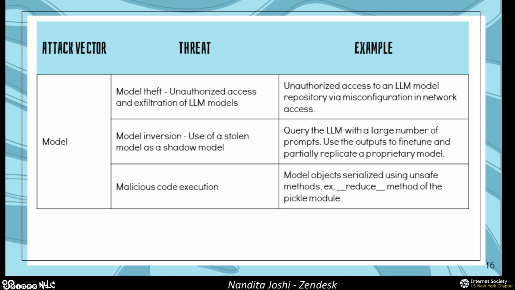And at that point, you've created a shadow model, which is a near replica. It's a theoretical approach, I would say, at this point, but it's likely to be a replica of your proprietary model. And yeah, so that's another way to steal your model.